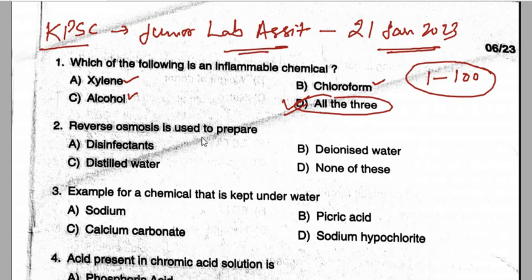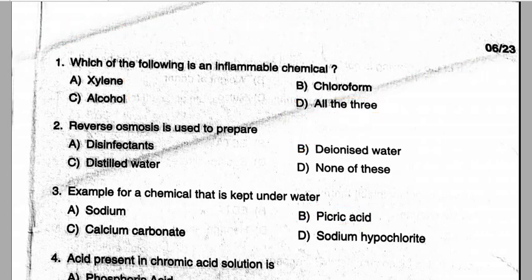Reverse osmosis is used to prepare the deionized water. Option B is the correct answer. Example of chemical that is kept under the water. So here the chemical is picric acid, which is kept under the water. Option B is the correct answer for the question number 3.